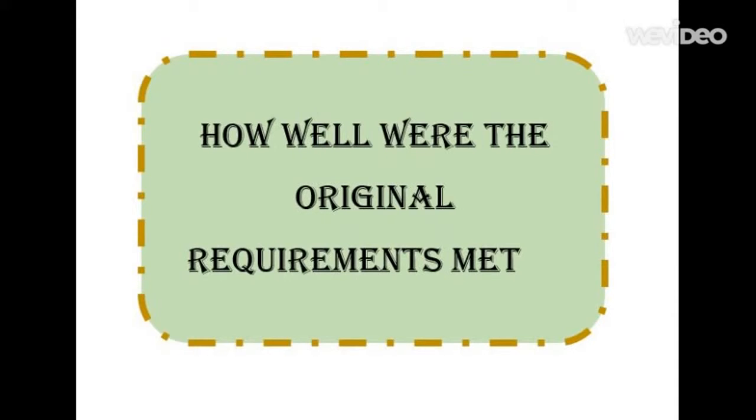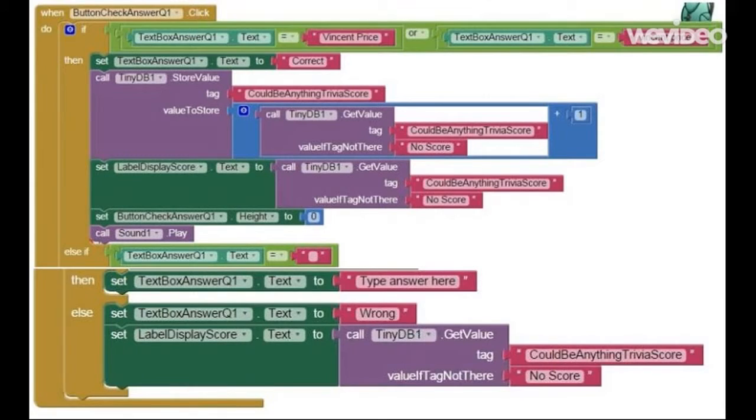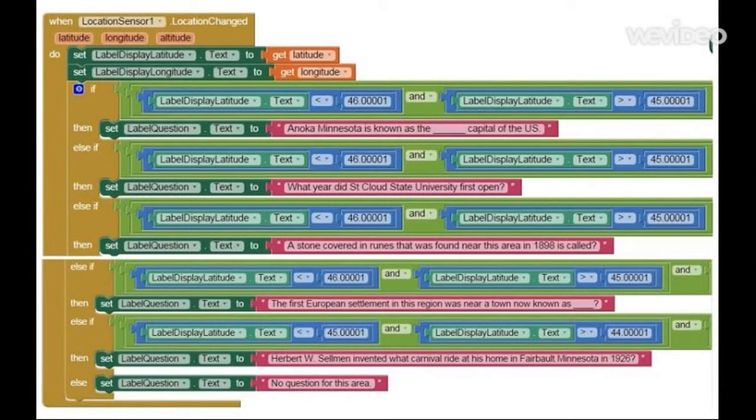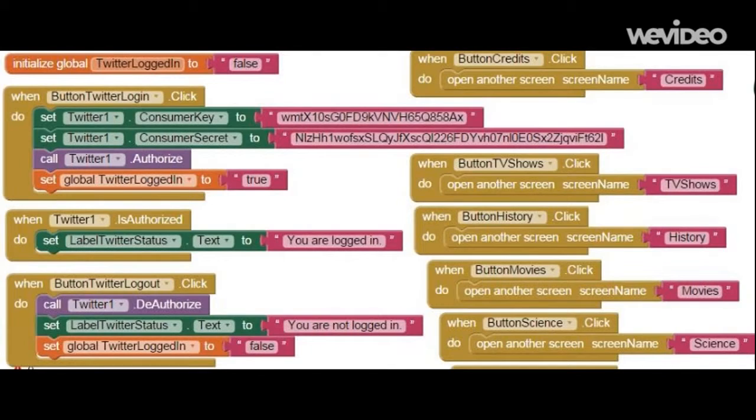So I believe that all the requirements were met for this project. I had some text boxes and buttons included in there, images for background, sound included to indicate when that question was answered correctly. The TinyDB was used to save the score. And then we have the location sensor to do the location question. It did include a link to Twitter.